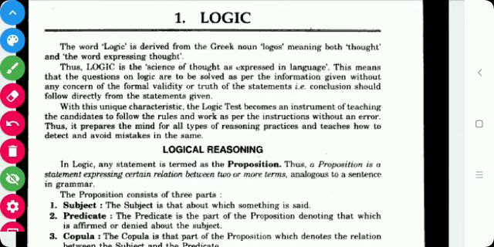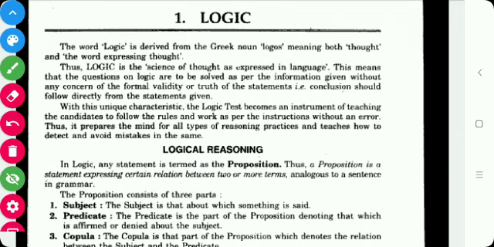This means that the questions on logic are to be solved as per the information given in the statement without any concern of the formal validity or truth of the statement. The conclusion should follow directly from the statements given. Here we have to consider that there is no truth and formal validity.